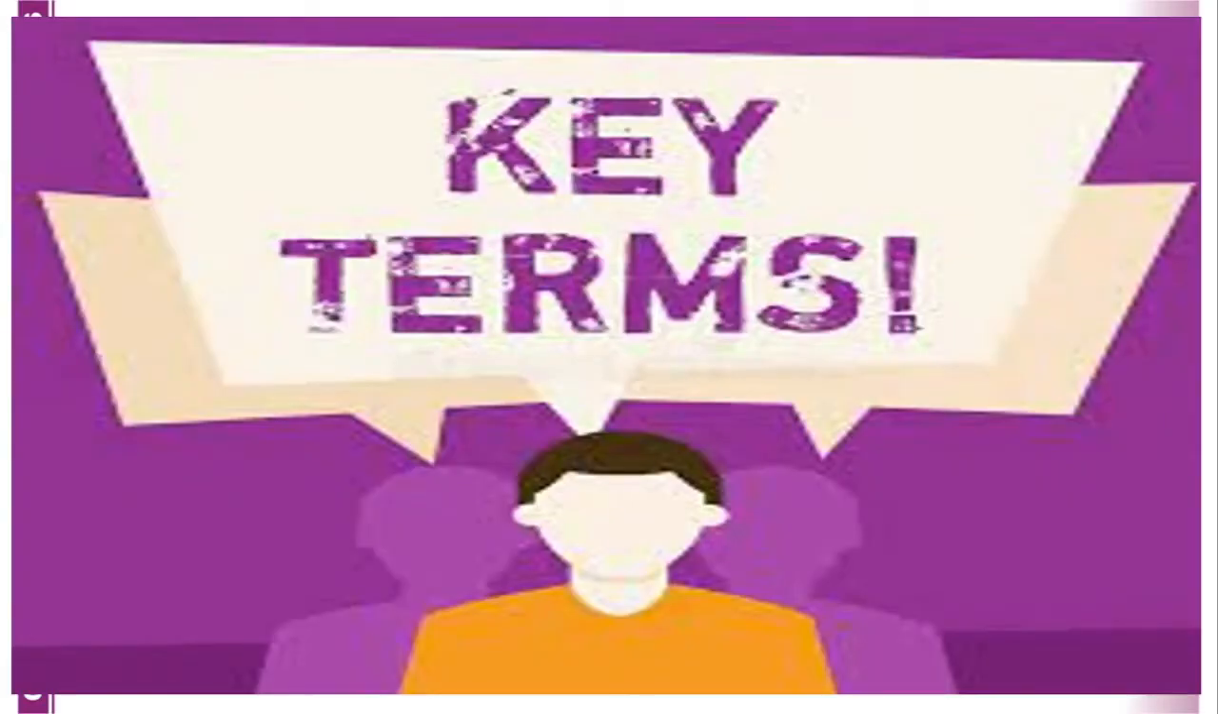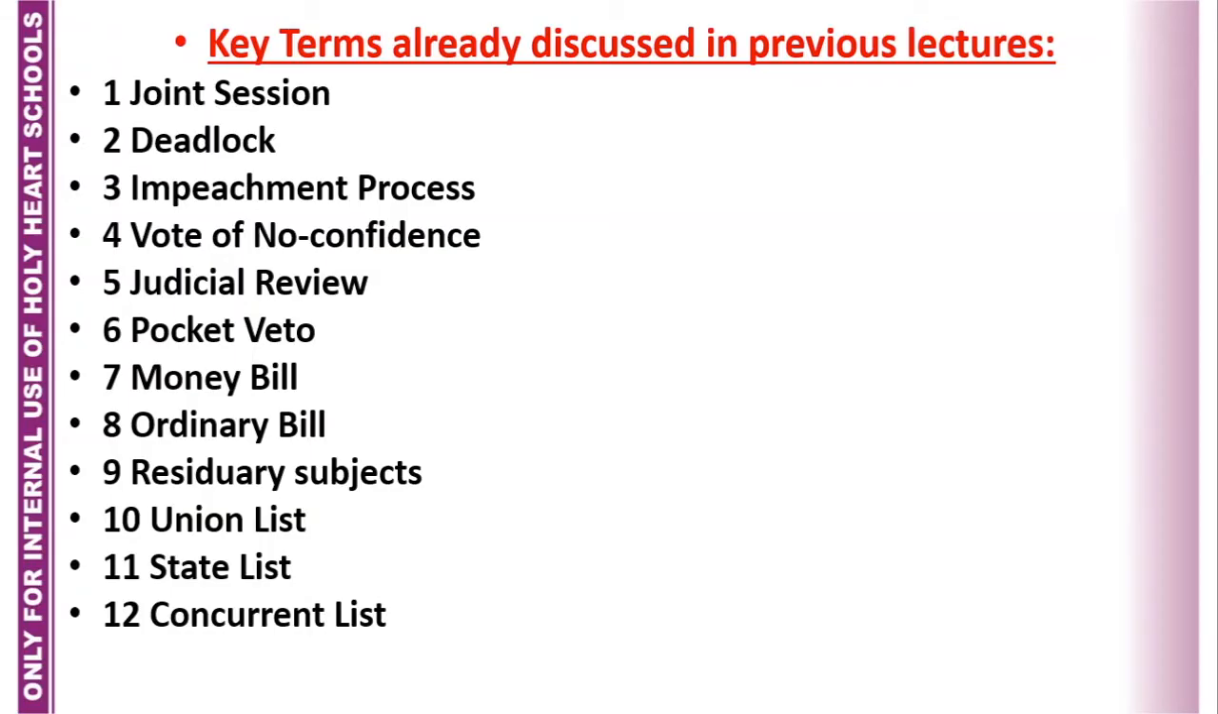Now before discussion of these topics, I would like to discuss the key terms with you. Students, some of the key terms I have already discussed with you in the previous lectures. The key terms which are already discussed are joint session, deadlock, impeachment process, vote of no confidence, judicial review, pocket veto, money bill, ordinary bill, residuary subjects, union list, state list, concurrent list. So these are the key terms which are already discussed.